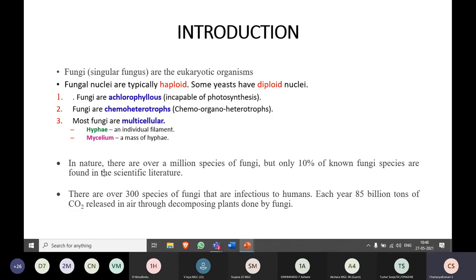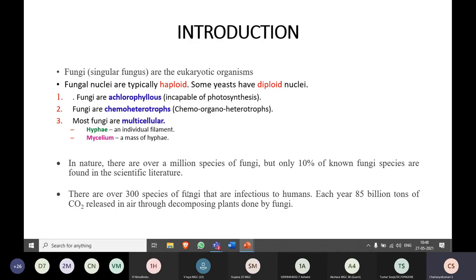Now coming to the next point, in nature there are over a million species of fungi, but only 10% of known fungi species are found in the scientific literature. That means only 10% of fungal species have been discovered till now. So 90% of fungal species still need to be explored.